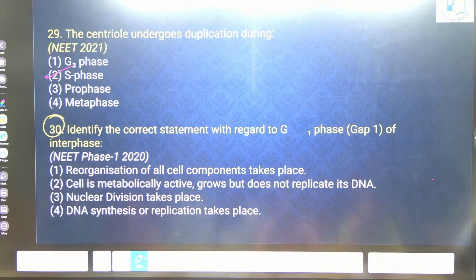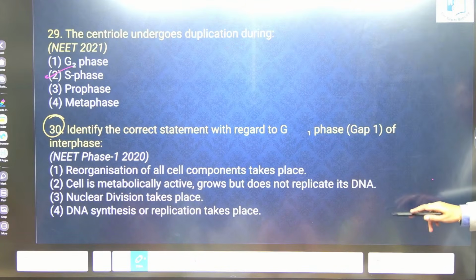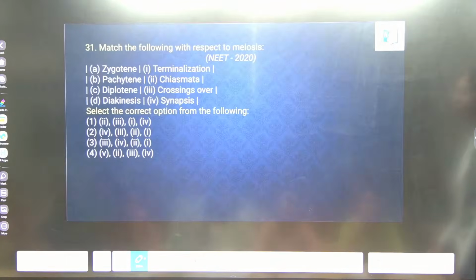Identify correct statement with regard to G1 phase of interphase. Cell is metabolically active. Good. Next question. Match the following.